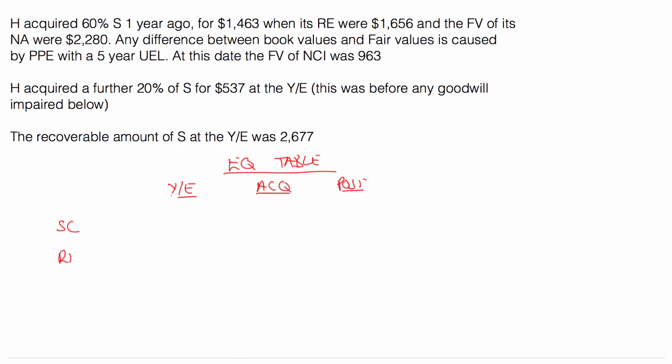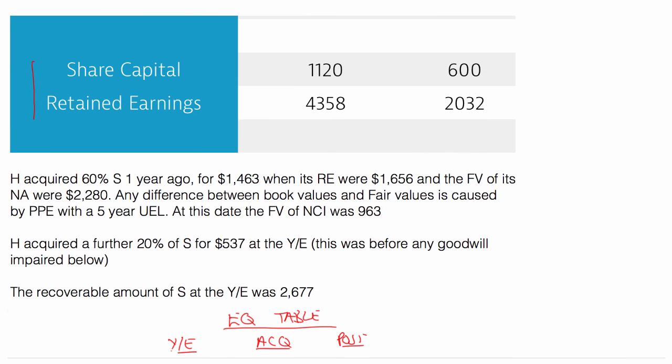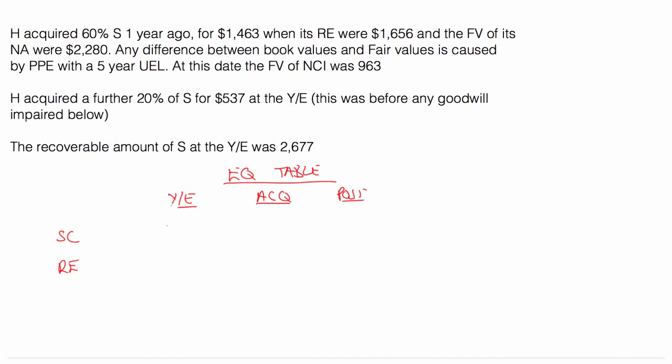In my simple examples so far, just share capital and retained earnings. So, okay, I'm going to take these straight from S's balance sheet date, so 600 plus 2032. We presume the 600 was always there, and then I just want the figures at acquisition. Its retained earnings were 1656. So that means that the post-acquisition must be 376. Then I add these two together, don't I? And I get 2256, and that's the book value of the net assets.